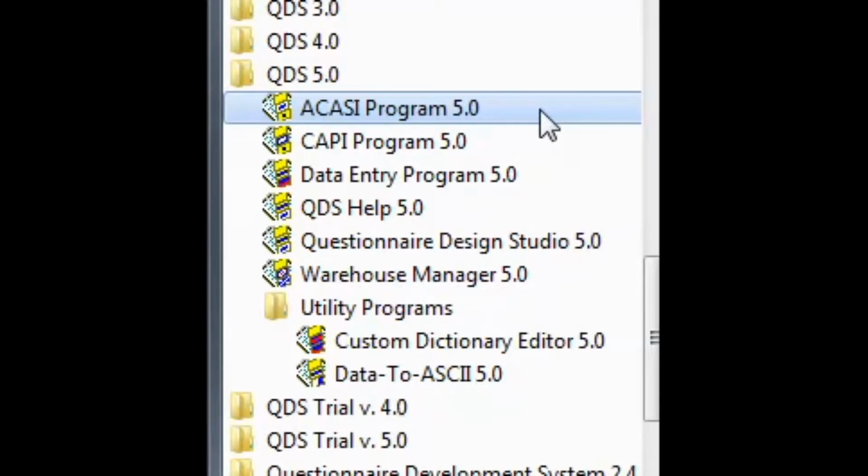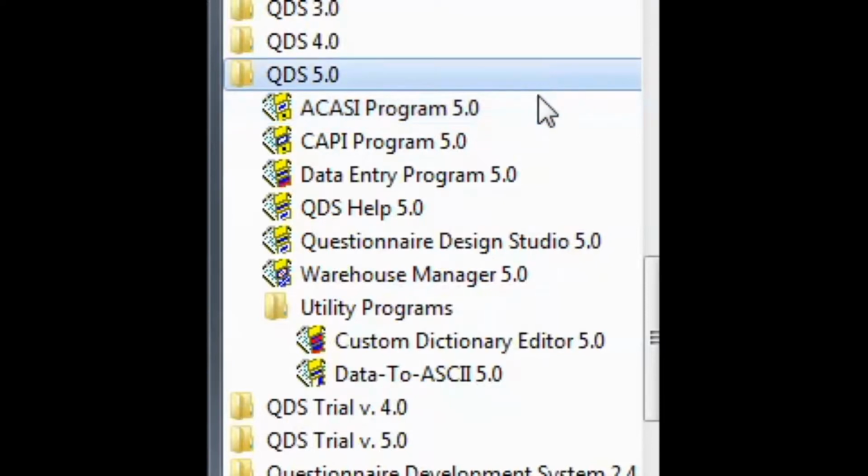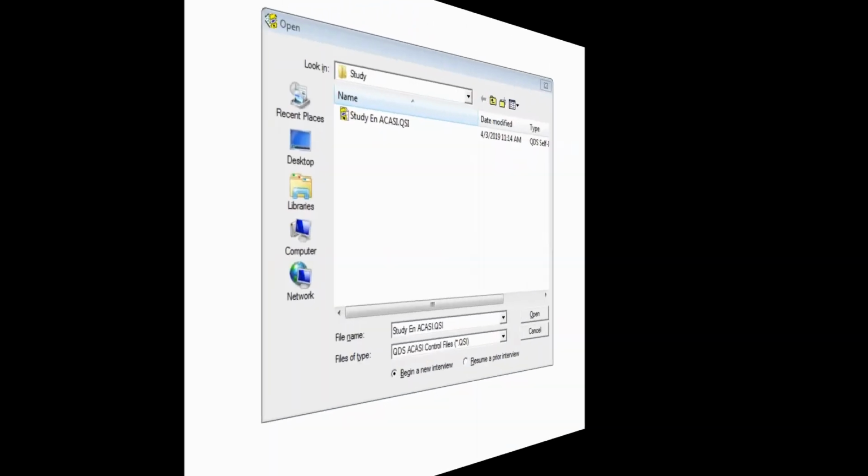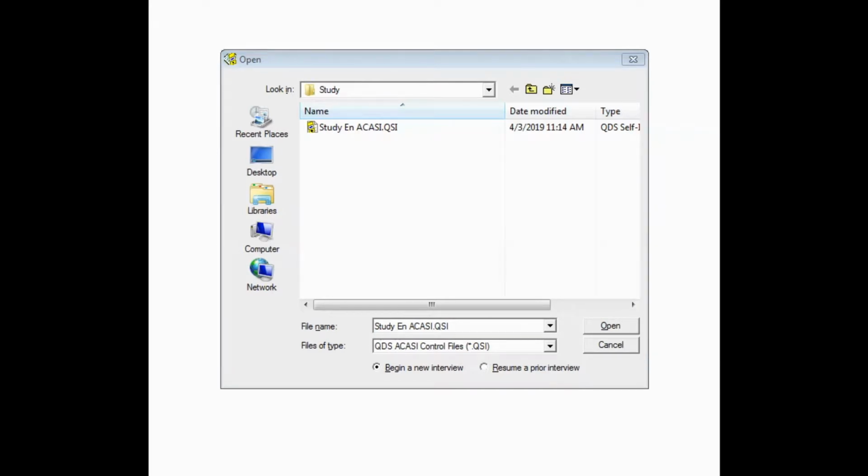First, we'll look at how to resume an interview that has not had its data file renamed. You're going to go to QDS 5.0, ACASI Program 5.0, from your Windows Start menu or Apps view of the Start screen, depending on your version of Windows. First, you will see the ACASI Open dialog box. You're going to need to navigate to the appropriate folder where your control file is located. And then next, you're going to want to go to the radio buttons at the bottom of the window and select Resume a Prior Interview.